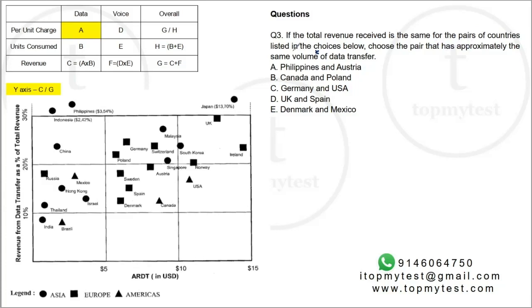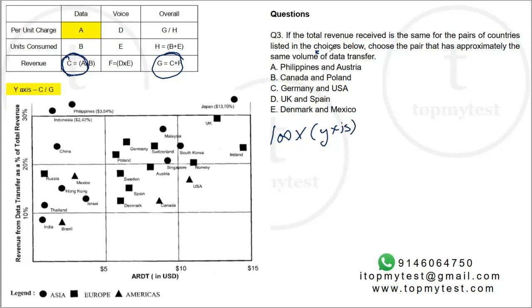We need to find the volume of data transfer. Okay, and it is given that the revenue for this block is the same, right? So if I am given the revenue, let's assume my revenue is 100 units. Can I calculate the volume of data transfer? How will I calculate it? If I am given my revenue, I will go to the y-axis and calculate my revenue from data transfer. C by G into G will be C. So the y-axis number will give me my revenue from data.